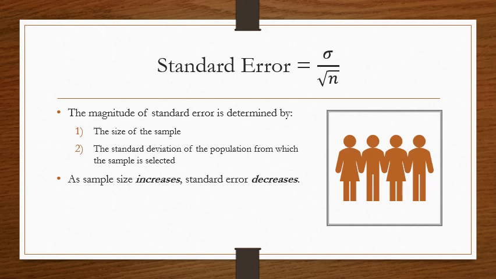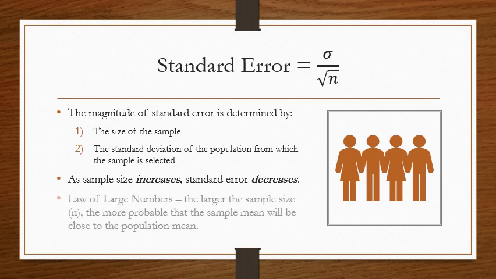Because if the denominator gets bigger and bigger, that means the standard error is getting smaller. The law of large numbers says that the larger a sample, the more probable that the sample mean will be closer to the population mean. So basically, the larger n means less error.